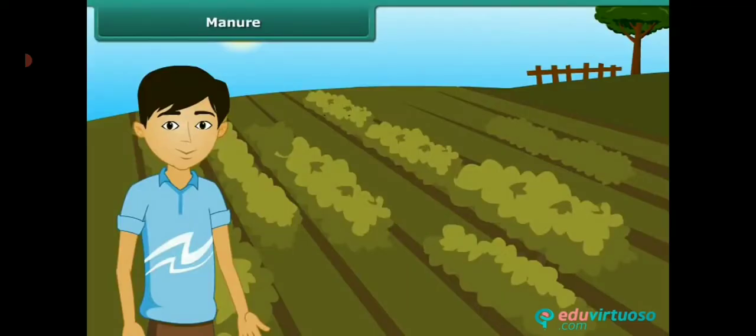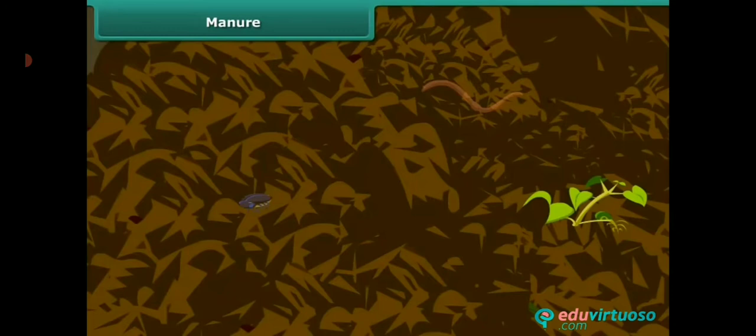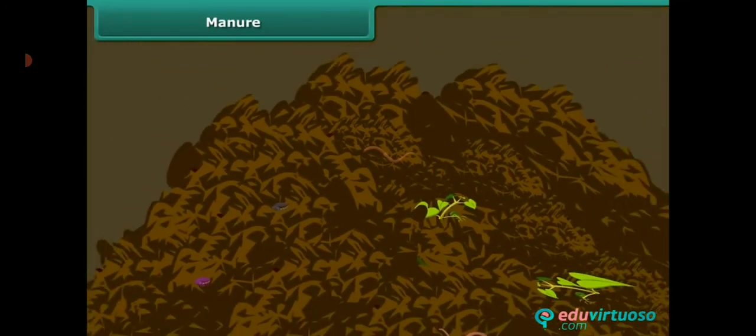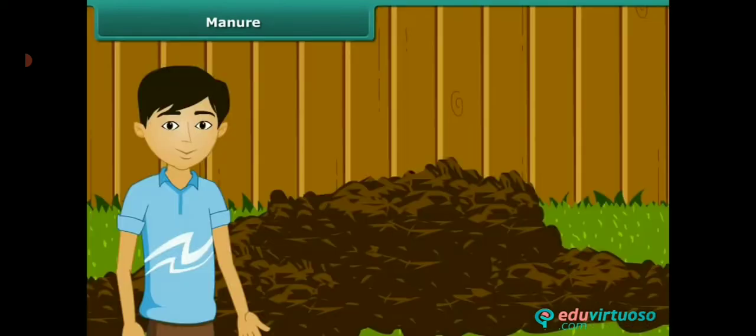Let us see adding manure and fertilizers. The substances which are added to the soil in the form of nutrients for the healthy growth of plants are called manure or fertilizers. Soil supplies mineral nutrients to the crop plants.